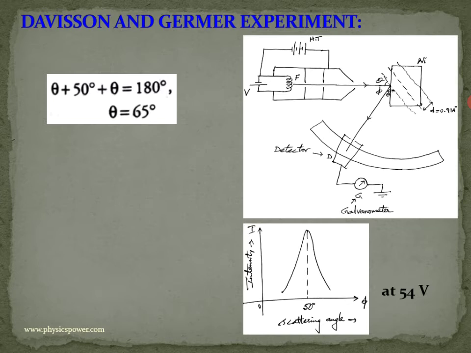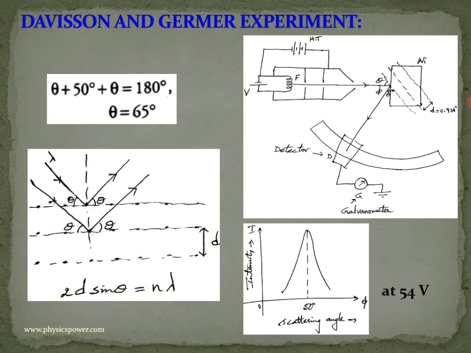So here theta is not an incident angle, it's a glancing angle. For that you should know the Bragg's equation. So here crystal and diffraction on the crystal, that small concept also you should know. For that purpose, just one diagram. For example, consider a crystal with interplanar distance d, means distance between the atoms is d.